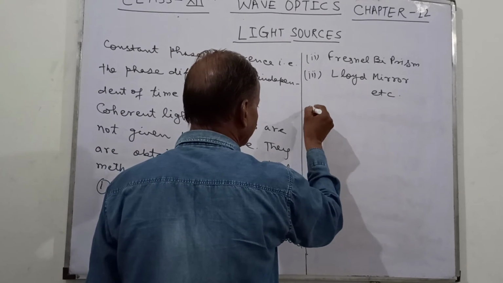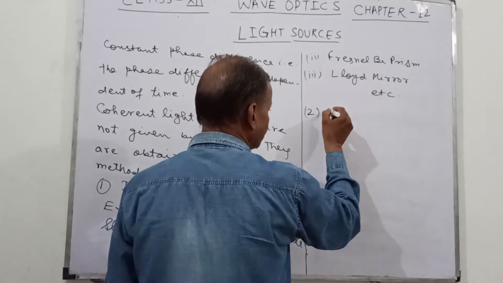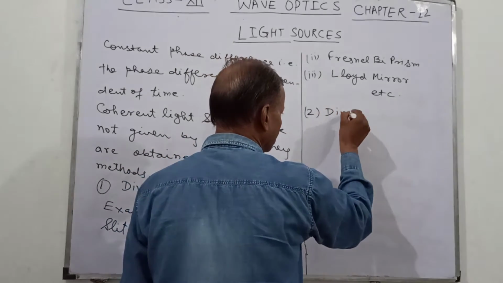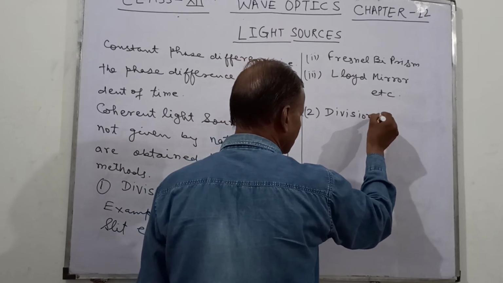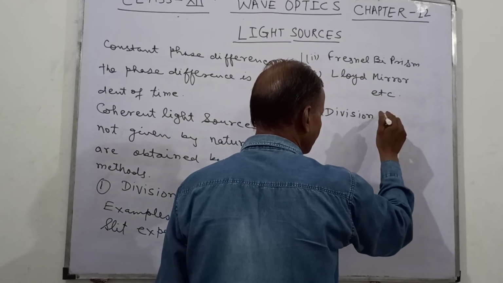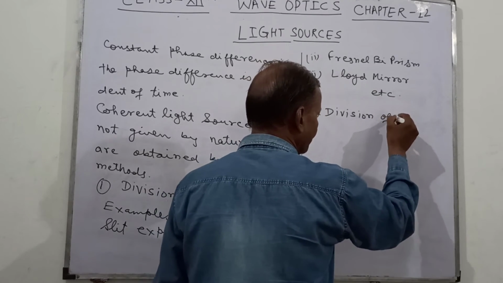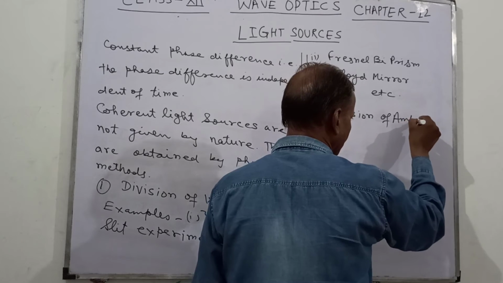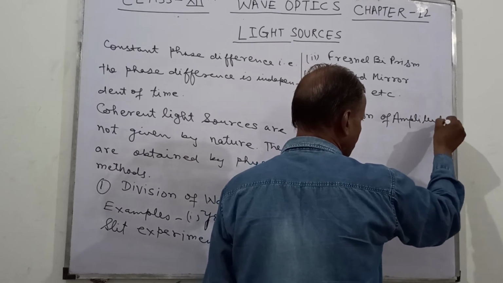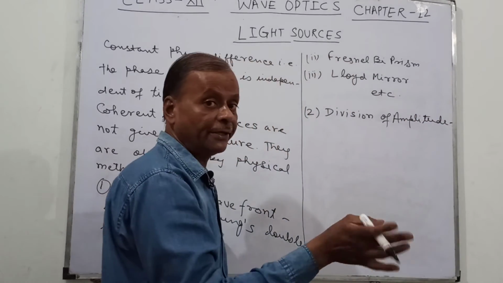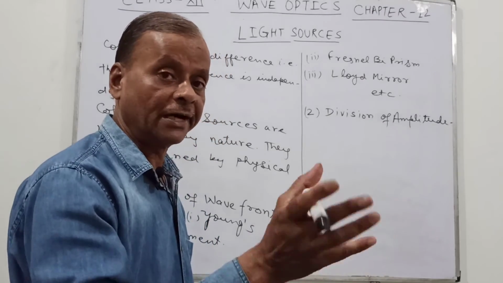Second, division of amplitude. If we divide the amplitude, we will also get coherent light sources.